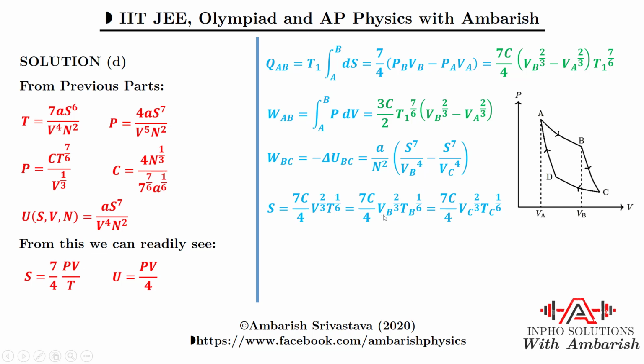It's up to us, because both expressions are equivalent, since it's an isentropic process. If you make that substitution and put that in W_BC, finally you get this result. W_BC is A upon n square times this complicated expression, which I don't want to read out. This is what you get as work done for the process B to C.